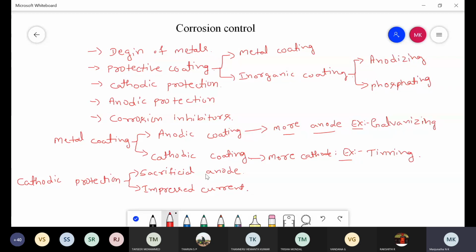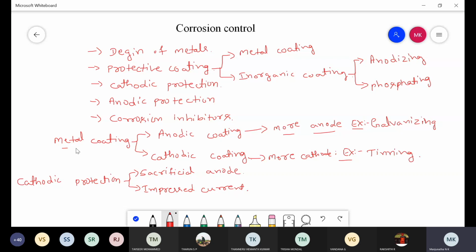Any doubt in this? So these methods you need to remember in your mind. One is protective coating, in which there are two types, metal coating and inorganic coating. In the metal coating, there are two types. One is anodic coating, another one is cathodic coating, with two examples. First, for anodic coating, galvanizing. Second, for cathodic coating, for example, tinning.